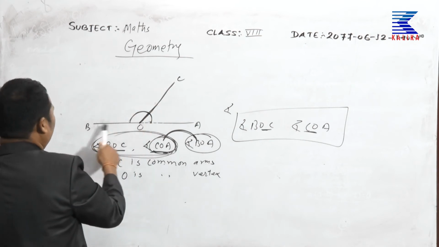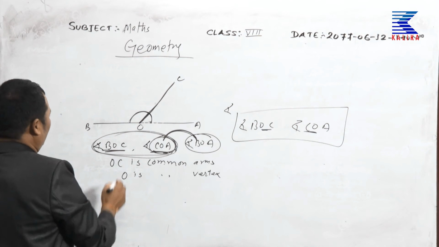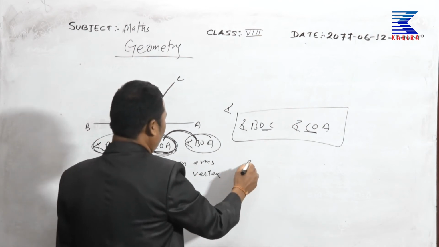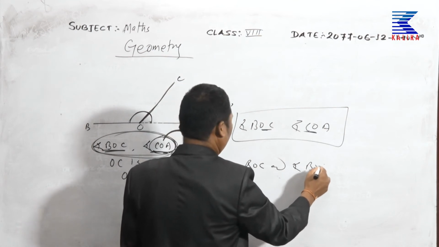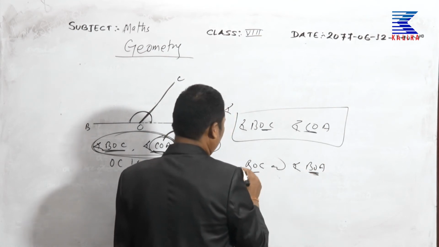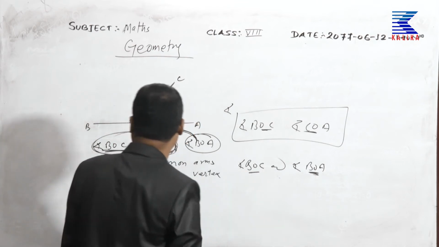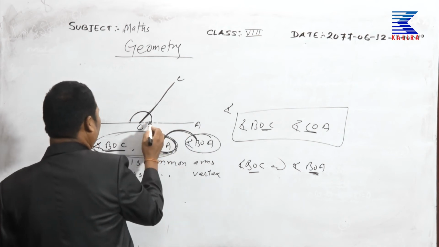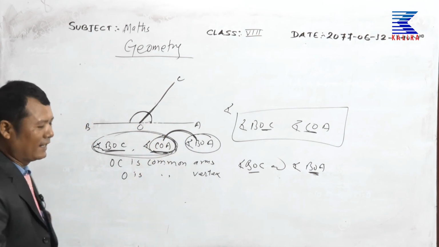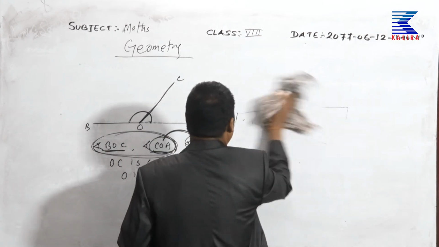AOC and BOA are not adjacent angles, because they do not have a common arm. BOC and BOA are not adjacent angles. Everybody clear? Once more, please.